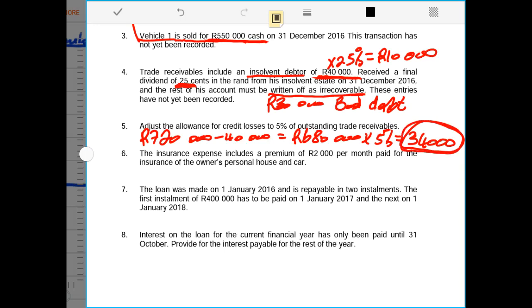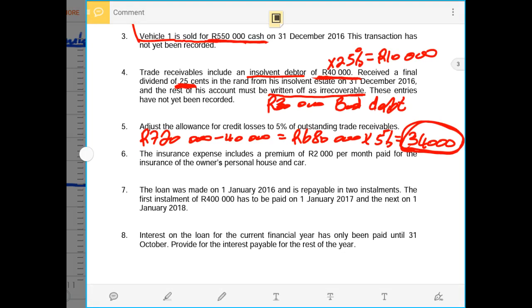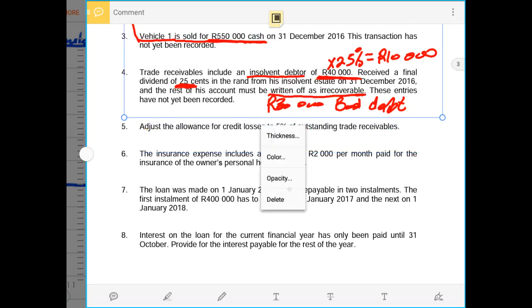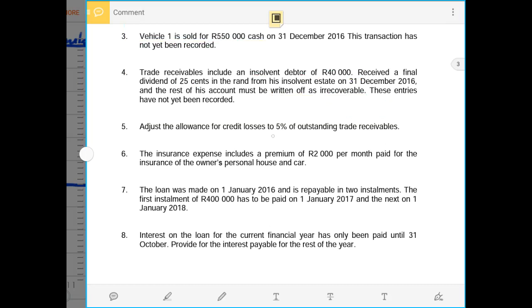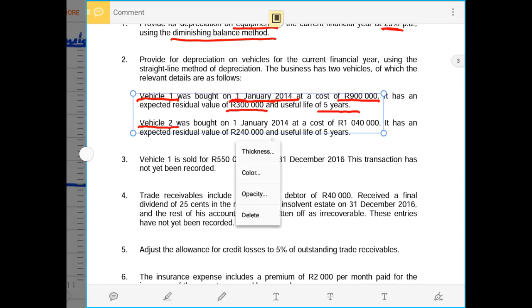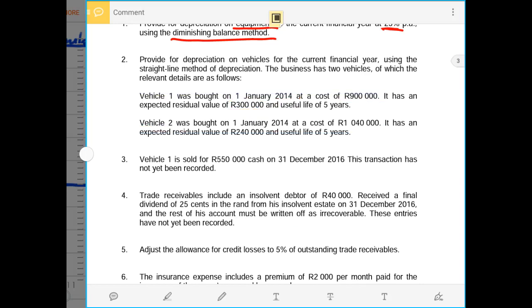So now it means our allowance must increase by the amount of 4,000 rands so that it becomes 34,000 rands. From 30,000 in the trial balance plus 4,000 rands, that will be 34,000 rands of the allowance by the end of the current accounting period. So now let us just move slowly to the next adjustment.